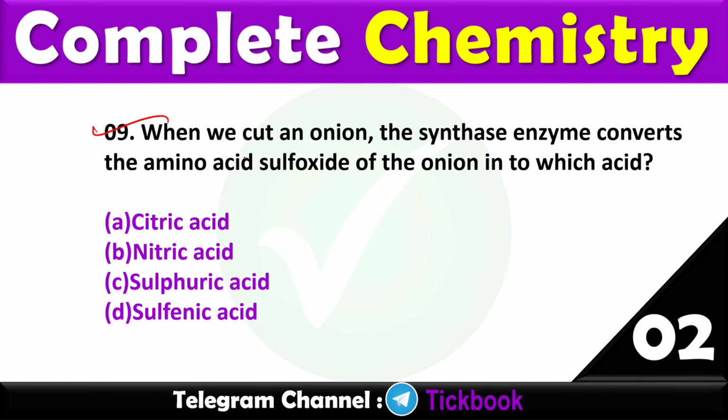Question number 9. When we cut an onion, the synthase enzyme converts the amino acid sulfoxide of the onion into which acid?